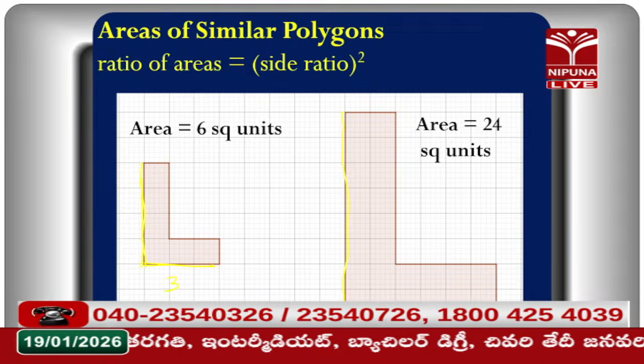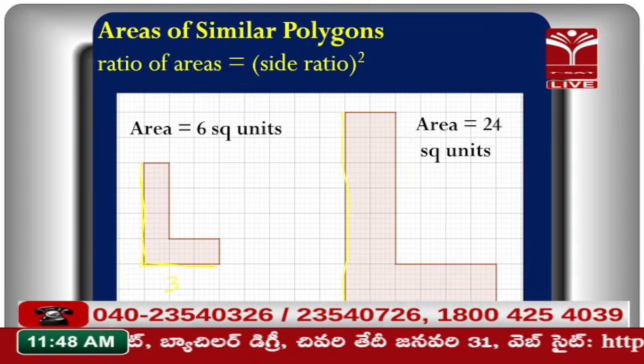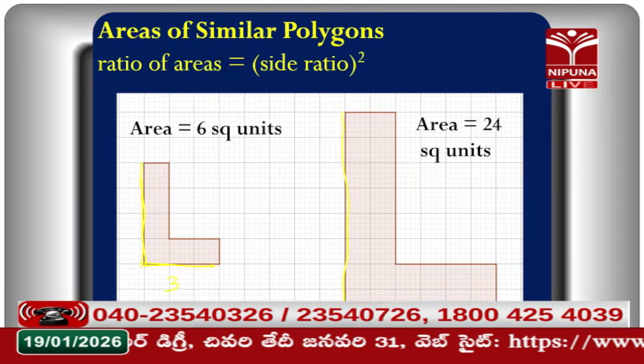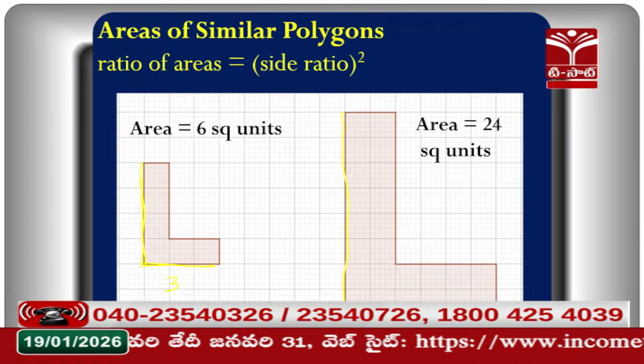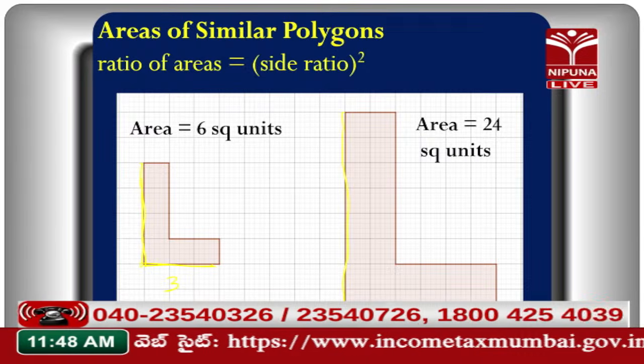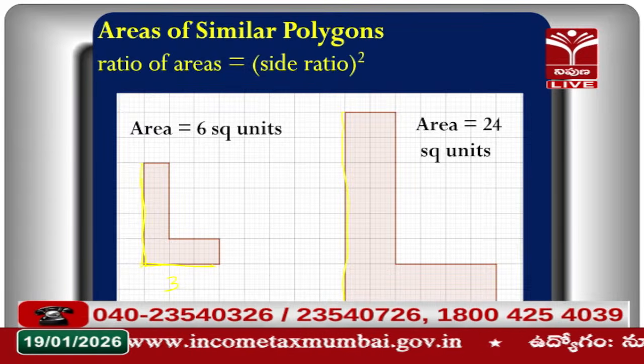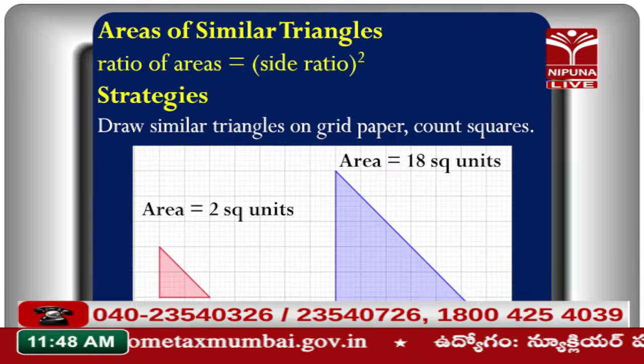So, we are given the generalization. With so much experimentation and hands-on experience, the children can generalize that the ratio of areas of given similar polygons should be the ratio of the squares of the sides. Okay, so we can observe the next figure.